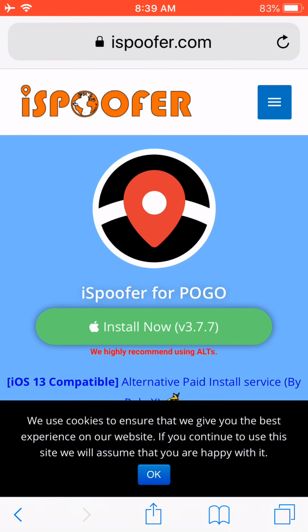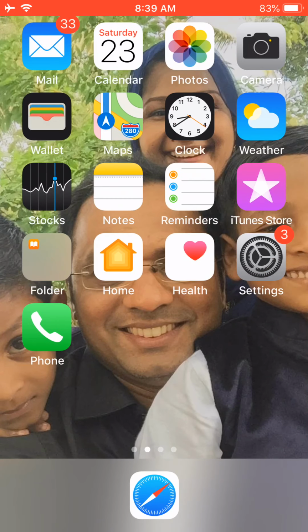You need to press on this install now. I'm not pressing on the install now because I already have that. Then you go back. After it's installed, you go to settings